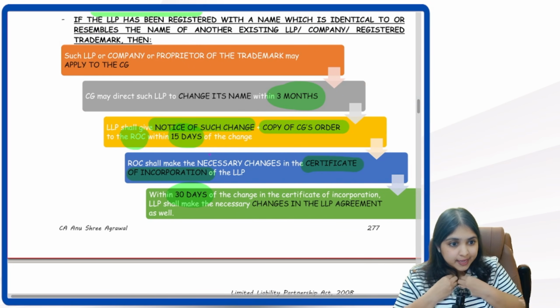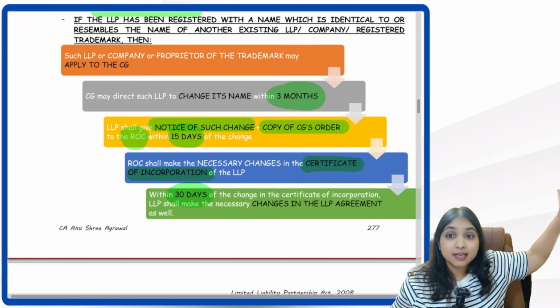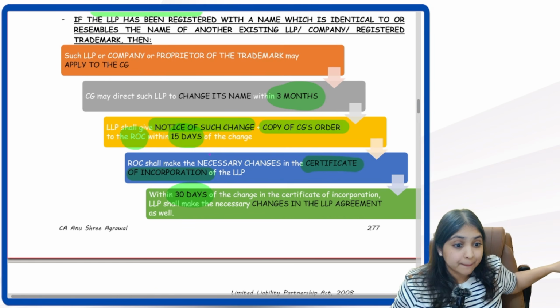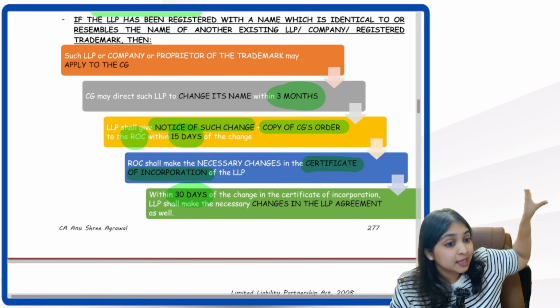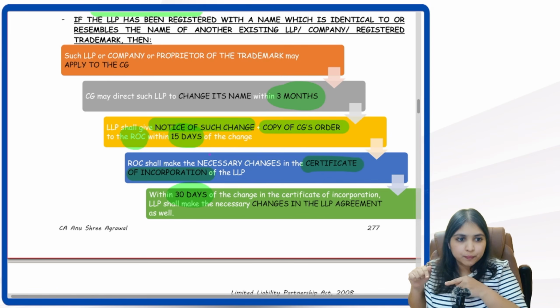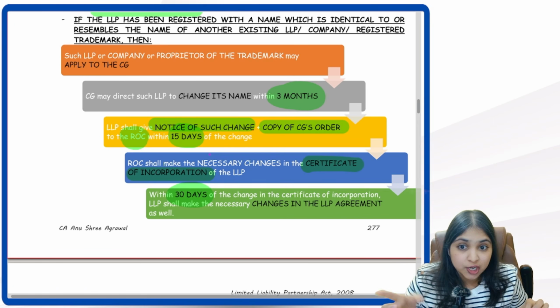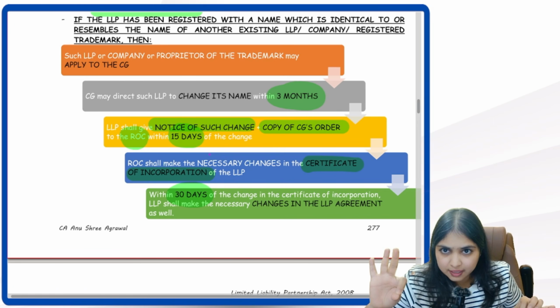What if the name of my LLP is identical or if it resembles the name of another LLP, company or trademark? What will happen? Then that LLP, that company, the owner of that registered trademark will straight away go to whom? Central government. File what? Application. What will central government do? Ask the LLP to change name. Within how much time? Within 3 months time.